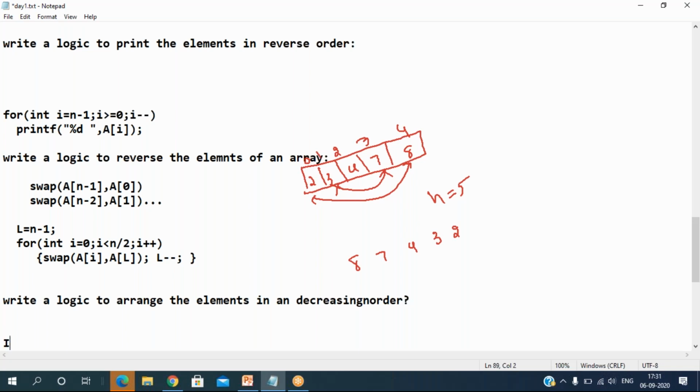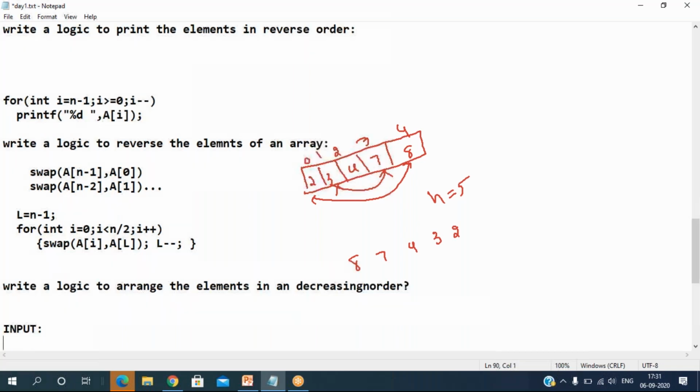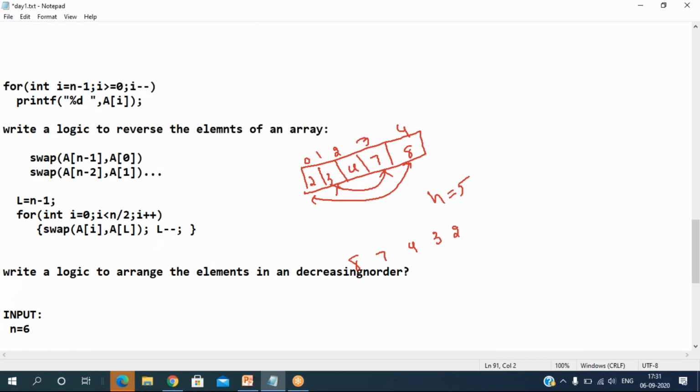Let's take the input. I'll give the input like this. First the n value is given, let's say 6 is given, and the array elements will also be given: 56, 34, 12, 78, 23, and then 43.